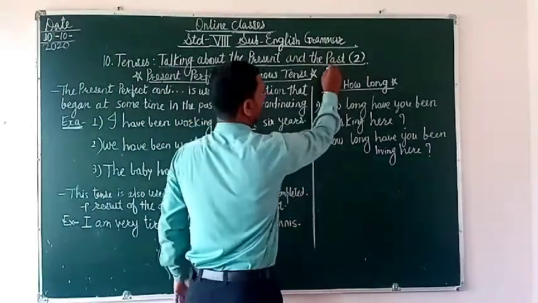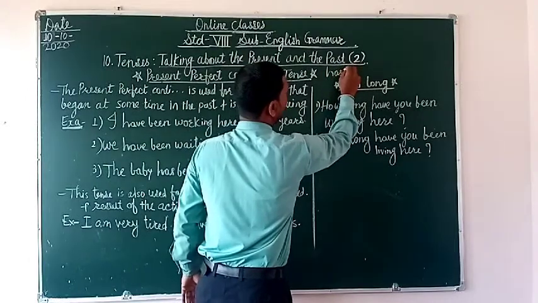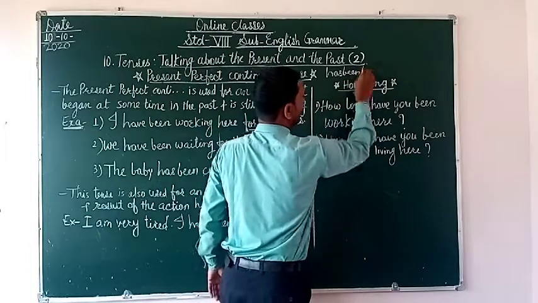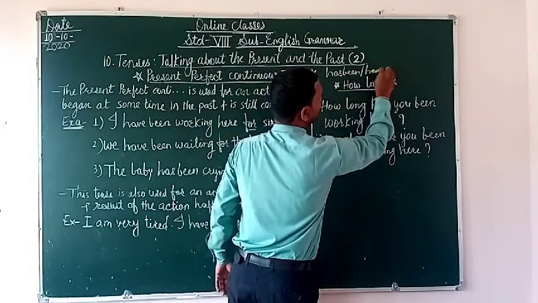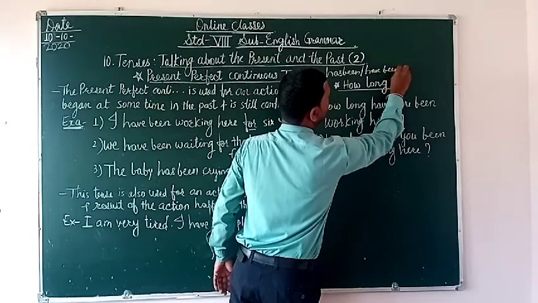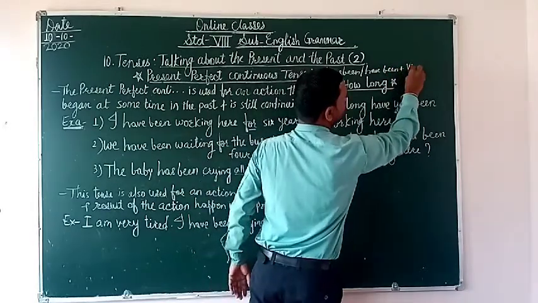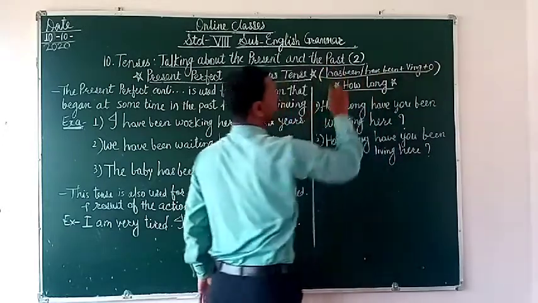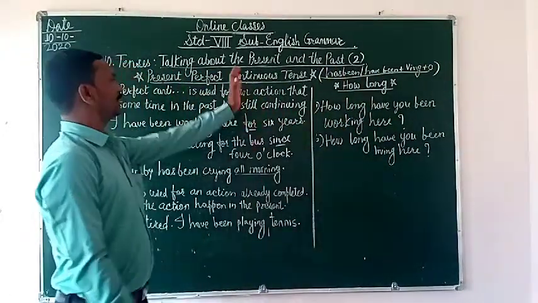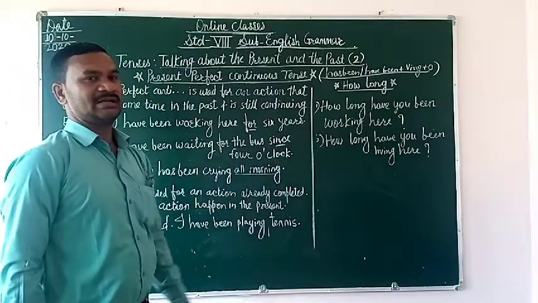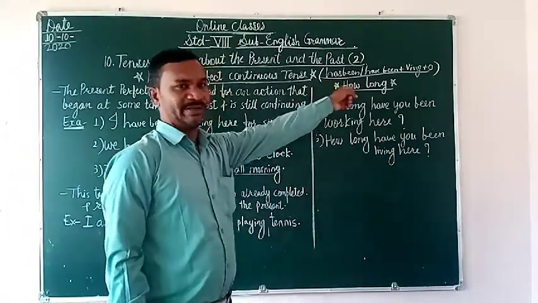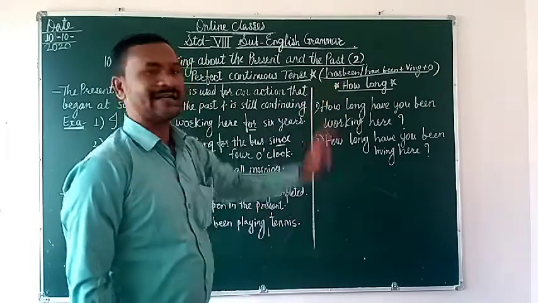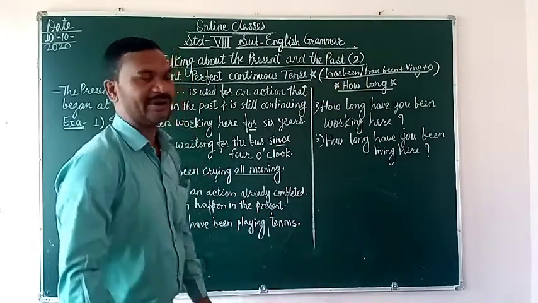So when we are discussing the present perfect continuous tense, the formula is subject plus have been, has been, plus V-ing plus object. Subject plus have been, has been, plus V4, meaning V-ing, and after that the object. Okay, got it? This is very simple.